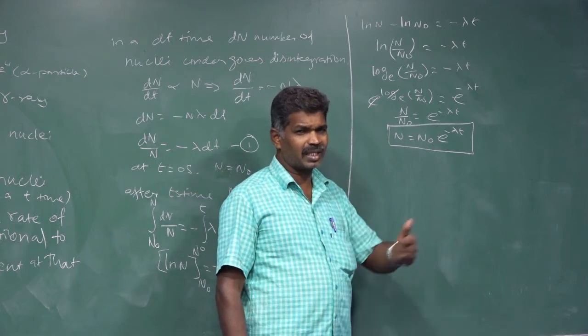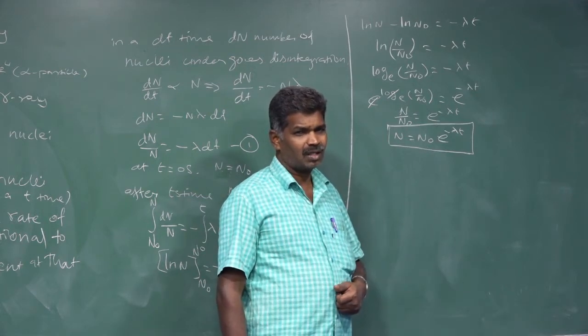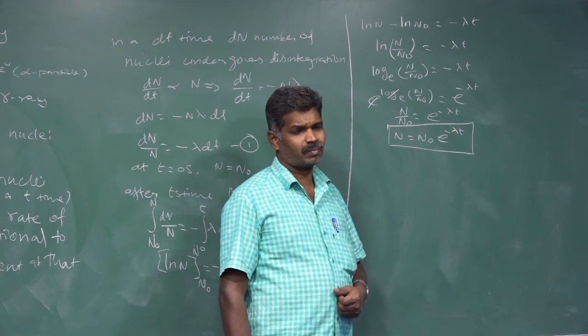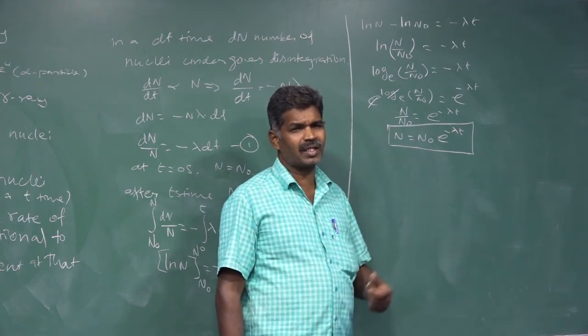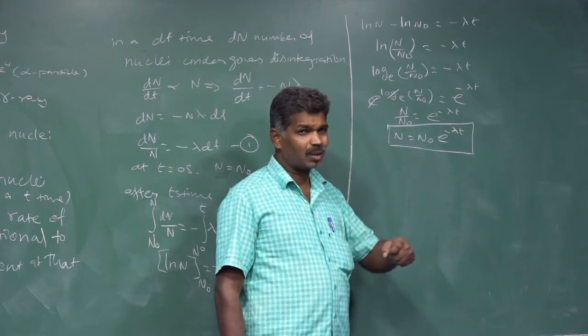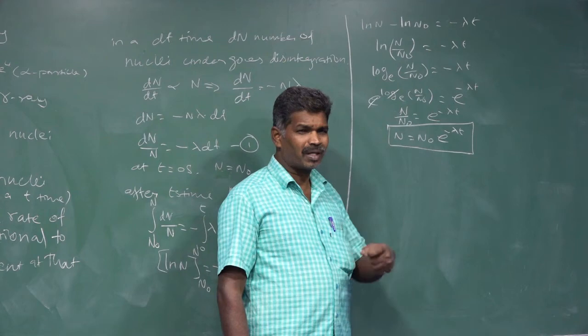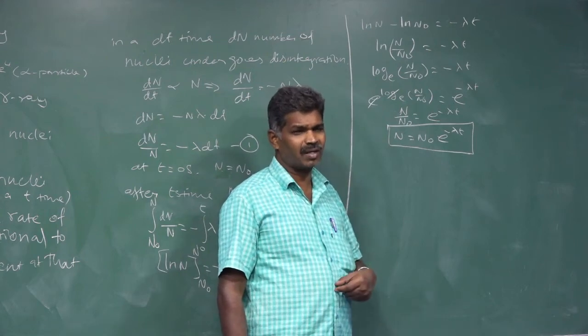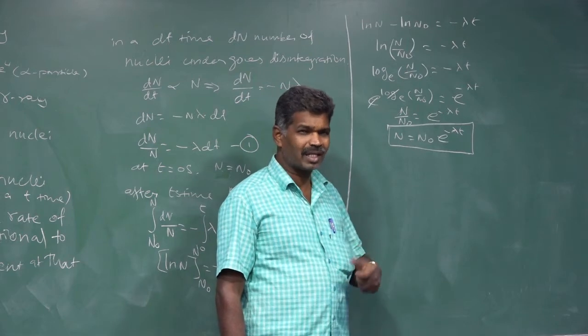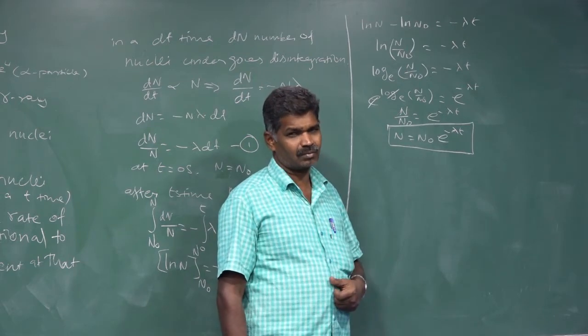So for seeing that, we will see two physical quantities, that is half-life and mean life. Anyhow, before that, there is another important physical quantity in radioactivity that we are going to see, called activity.